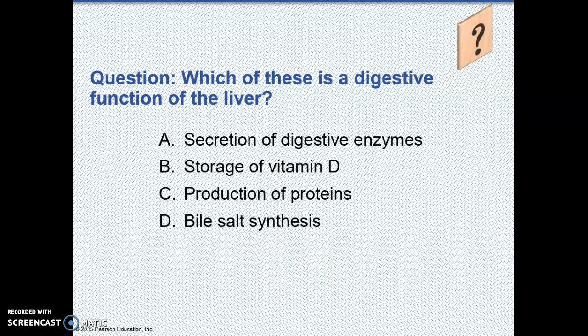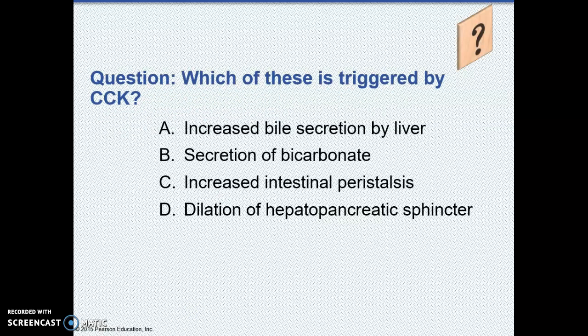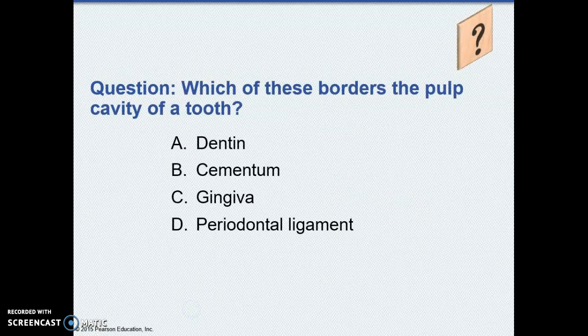Bile salt synthesis. Which of these is not a component of saliva? Hydrochloric acid. Which of these is triggered by CCK or cholecystokinin? Dilation of the hepatopancreatic sphincter. Which of these borders the pulp cavity of a tooth? Dentin.